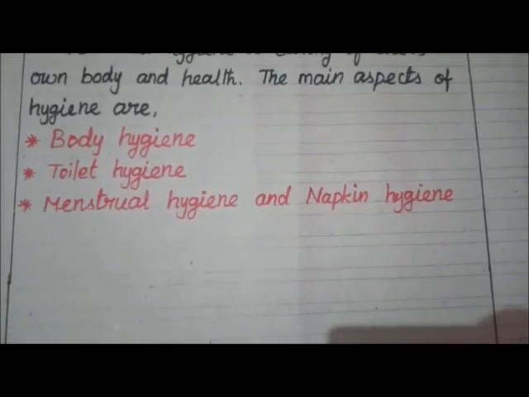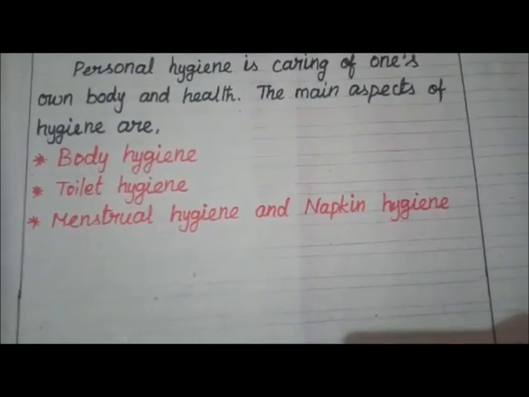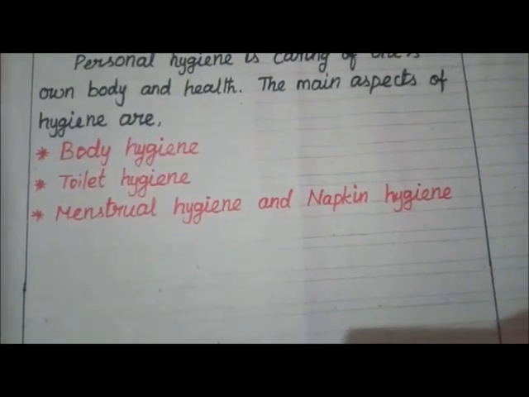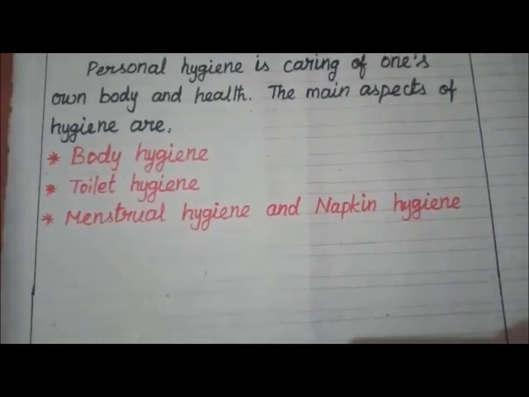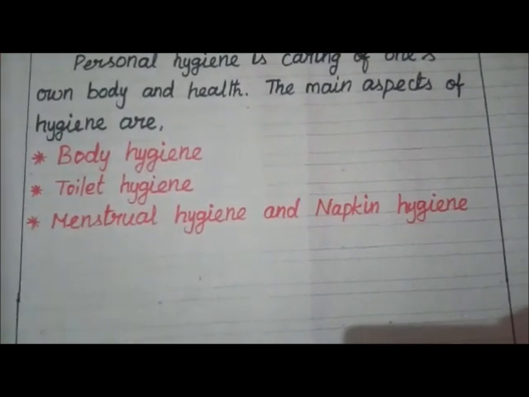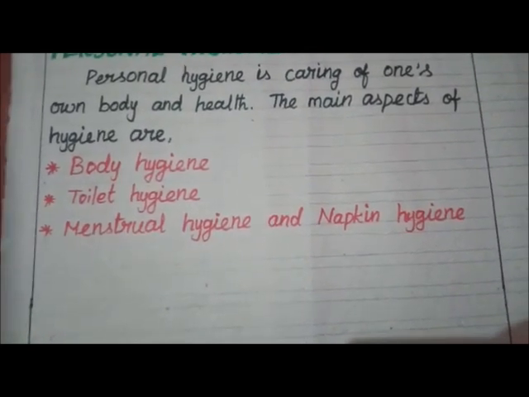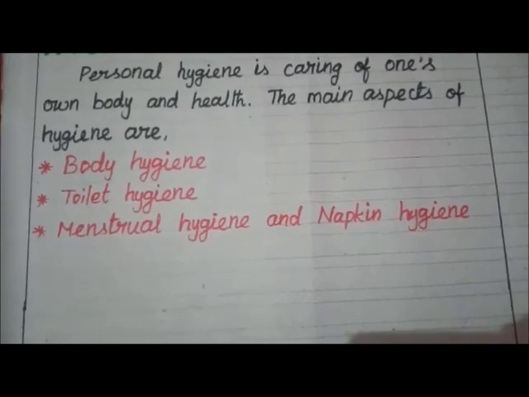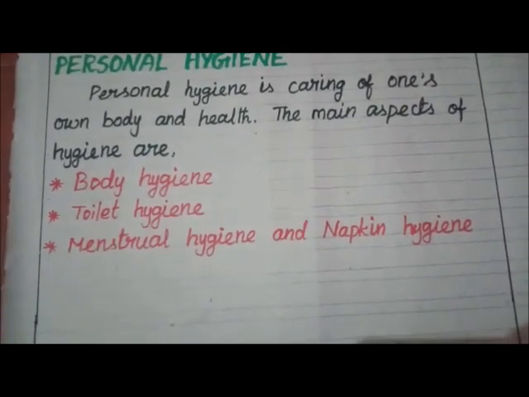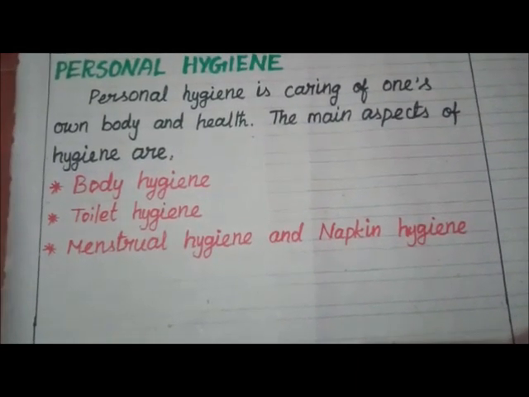Menstrual and napkin hygiene. Women's health depends upon the level of cleanliness to keep them free from skin and genitourinary tract infection. Menstrual hygiene. Maintaining menstrual hygiene is important for the overall health of a woman. The basic menstrual hygiene ways are: sanitary pads should be changed regularly to avoid infections.